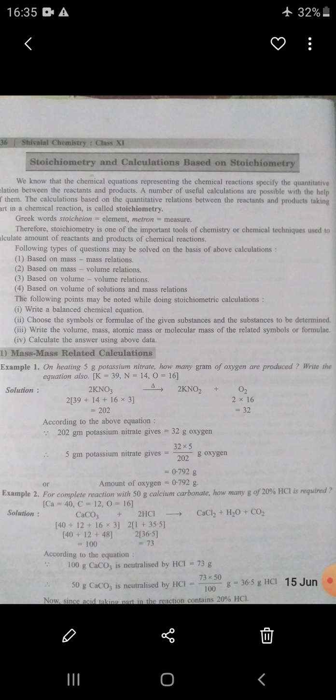Molecular formula: a chemical formula which shows the atoms and their numbers present in a compound. Last one, chemical reaction: a process in which new compounds are formed. Stoichiometry: quantitative analysis of reactants and products on the basis of a balanced chemical equation.